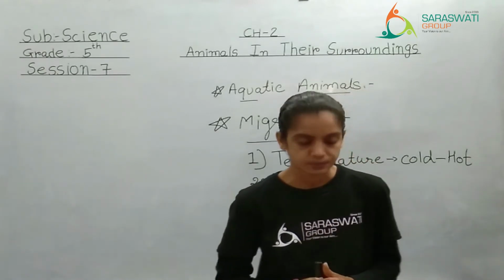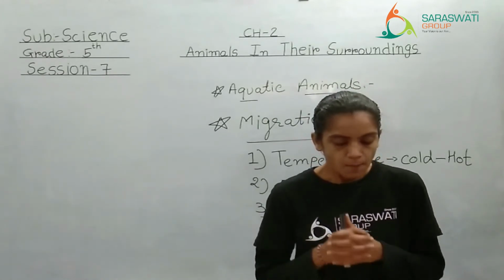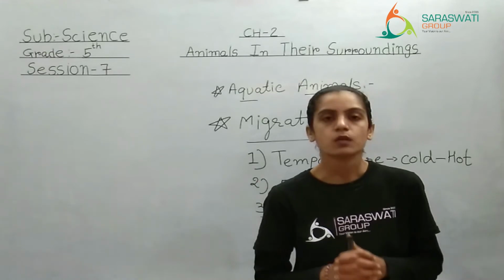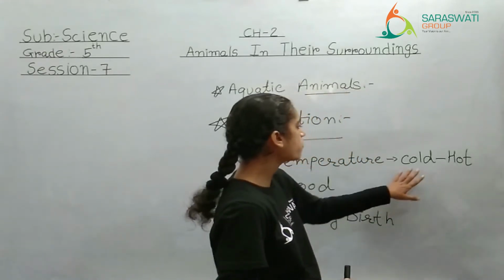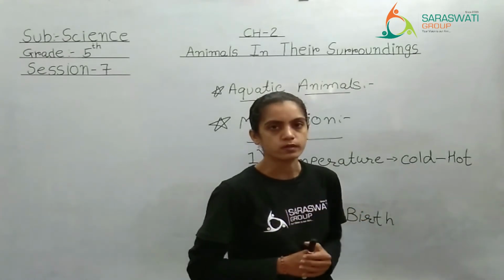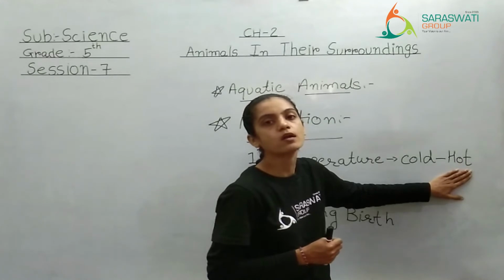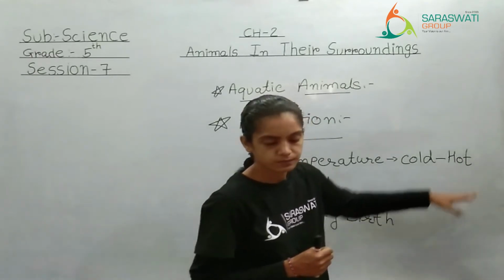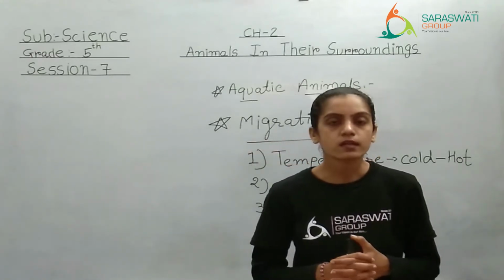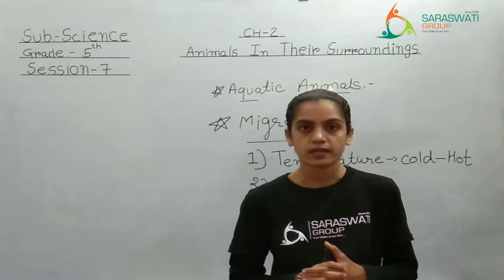See the next para. Birds that live in cold regions migrate to warmer places in winter. As I have told you, in winter where they are living, the temperature gets too cold, so they will transfer to warmer places. The Siberian crane flies thousands of kilometers to reach India.